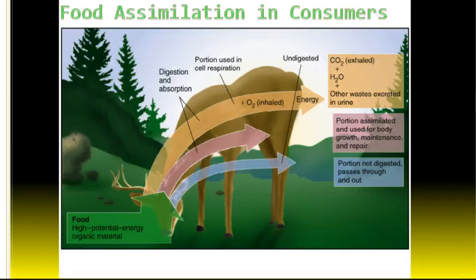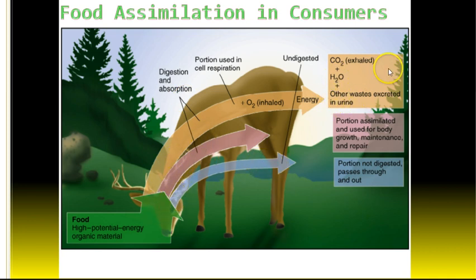Okay, so let's talk about the animals. So animals eat some sort of food, right? And they take in oxygen, and they use that oxygen to, basically, do a combustion reaction, and that's what respiration is. And so they get energy out of it. Now, we've got digestion and absorption here. Some of this stuff is not going to be digested at all.